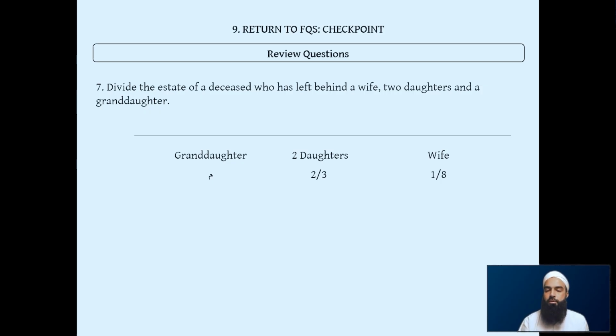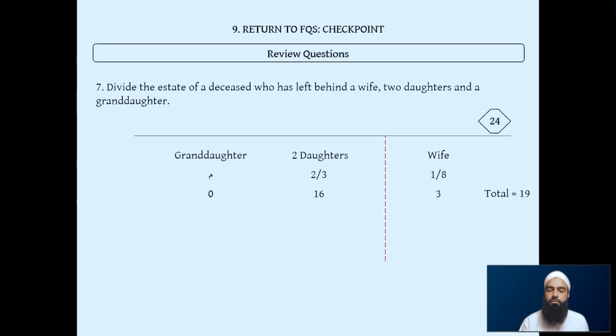Right, anyway, so here we have 1/8 and 2/3, 2/3 from group 2, 1/8 from group 1. So we just use the 8 denominator, multiply it by 3, and we get 24 as our divisor. Wife gets 1/8 of 24, which is 3. 2 daughters get 2/3, which is 16. And obviously the granddaughter gets nothing. We add it up, 16 plus 3 is 19. We know that this is a rad mas'ala.